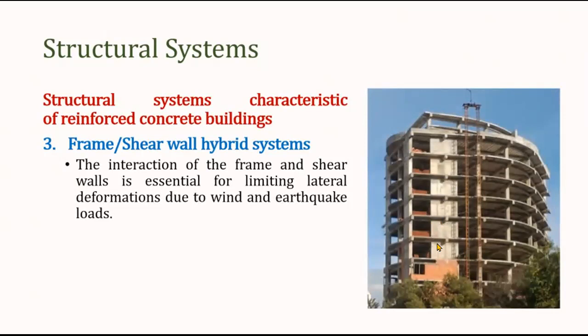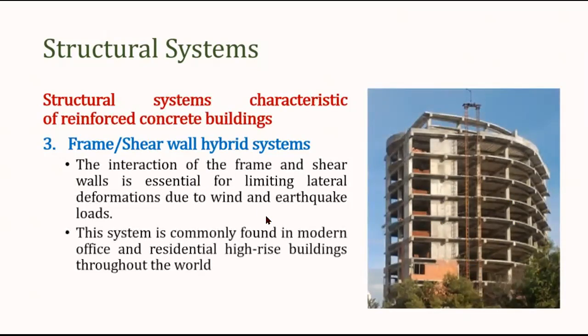So this system is commonly found in modern office and residential buildings. You can see this is an example of a modern construction building, which comprises the frame system and the shear wall bearing wall system.